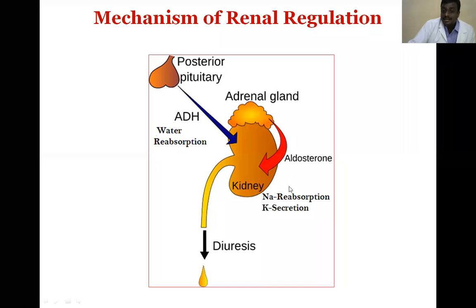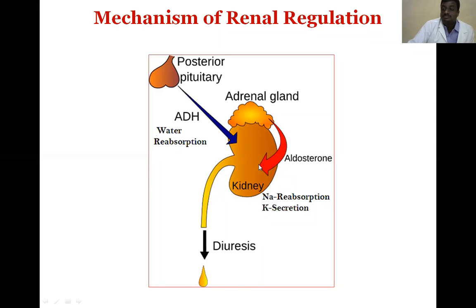So here in the kidney, aldosterone's main function takes place in the proximal convoluted tubule and distal convoluted tubule. So in the proximal convoluted tubule, what happens? Excess amount of sodium, reabsorption of the sodium takes place. So here is aldosterone action in the proximal convoluted tubule: reabsorption of the sodium depends on aldosterone. So if the aldosterone concentration is increased, more sodium reabsorption takes place in the proximal convoluted tubule. If the aldosterone concentration is reduced, there is no reabsorption of the sodium in the proximal convoluted tubule.